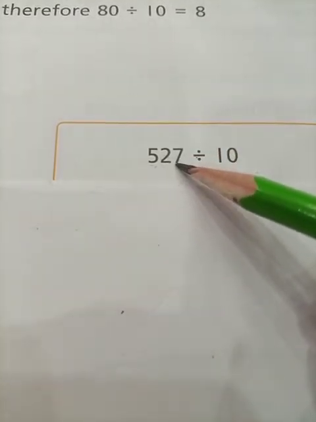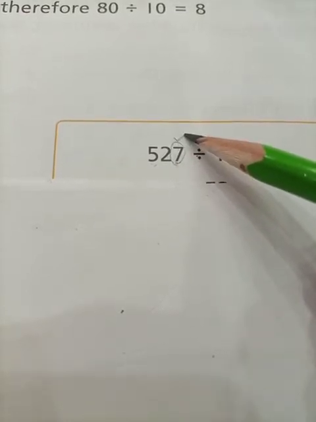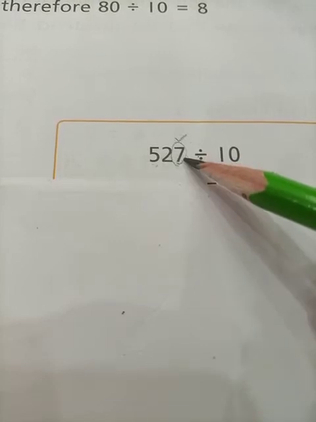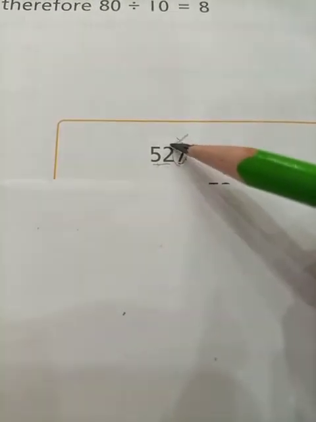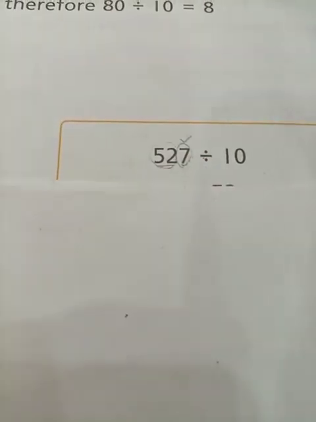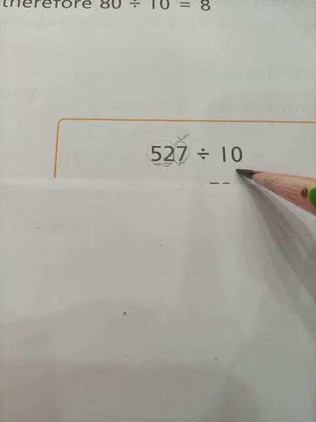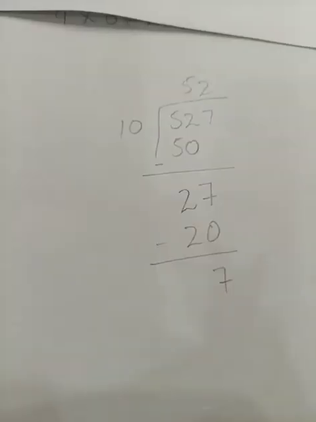In the extreme right corner we have the number 7, so number 7 is our remainder, and the numbers that are toward its left, they should be the quotient. Now let's try to solve the question and find out whether our logic is correct or not.